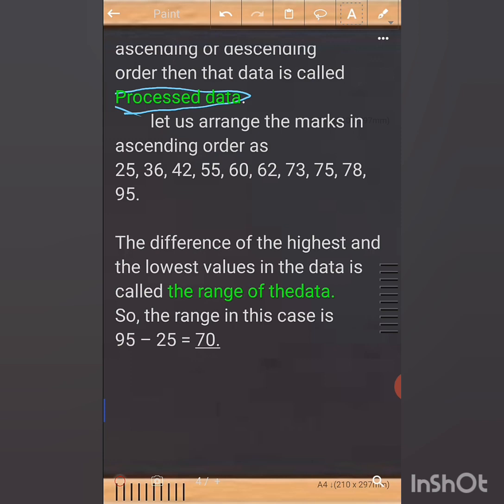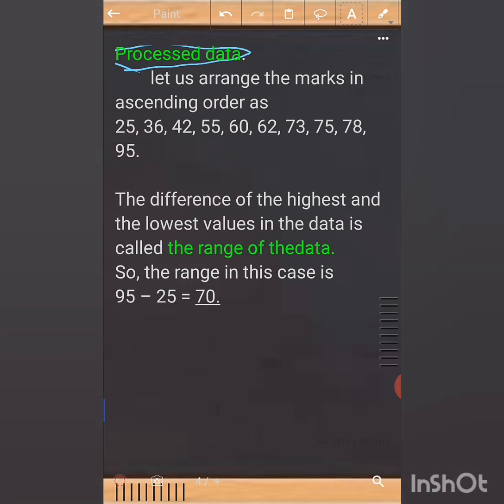That is, the lowest value is 25 and the greatest value is 95. To find the range, we have a formula: range equals highest value minus lowest value. Here the highest value is 95 and the lowest value is 25. So 95 minus 25 equals 70. That means the range of the given data is 70.